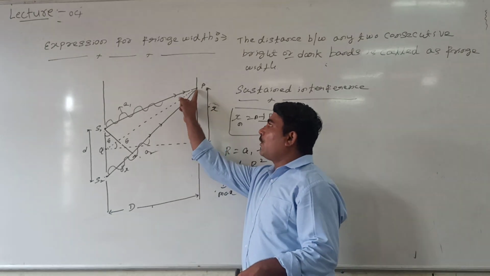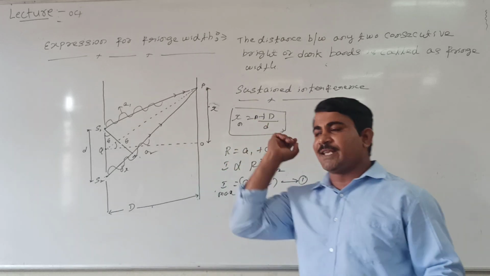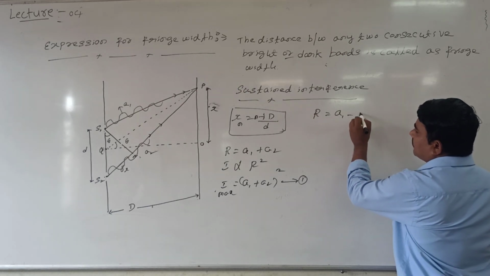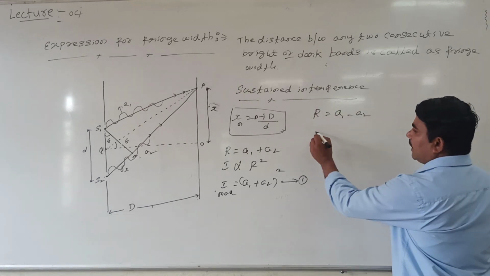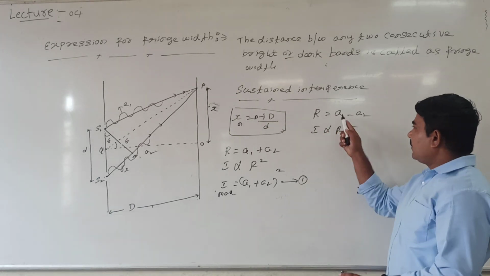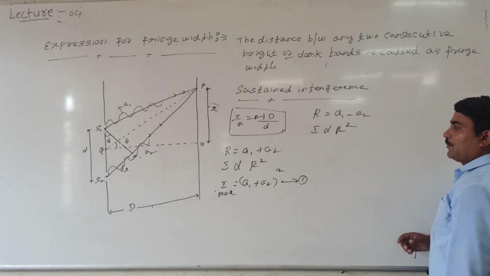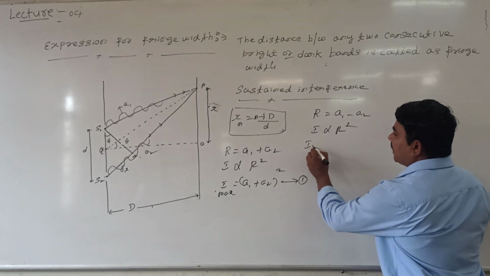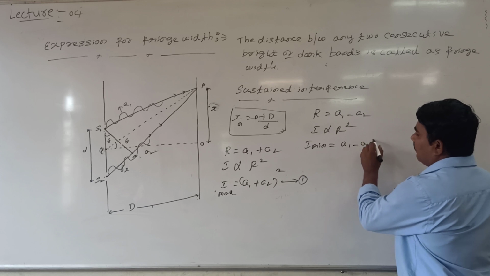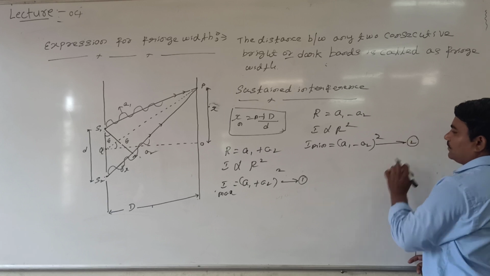If two waves are overlapping each other such that crest is overlapping with trough, then according to the superposition principle the amplitude is equal to A1 minus A2. Again, intensity is directly proportional to the square of amplitude. Wherever amplitude is subtracted, intensity is very small. The minimum intensity is equal to (A1 minus A2) whole square. This is equation number 2.